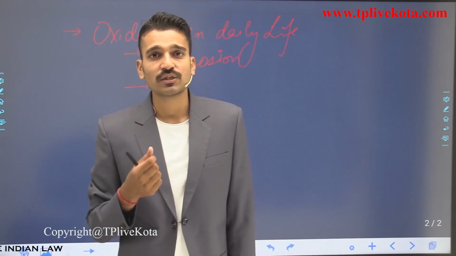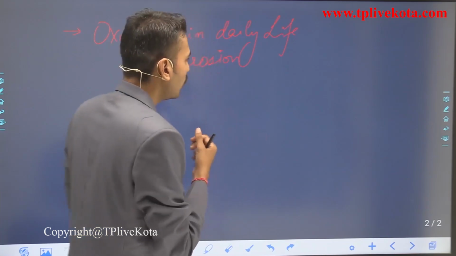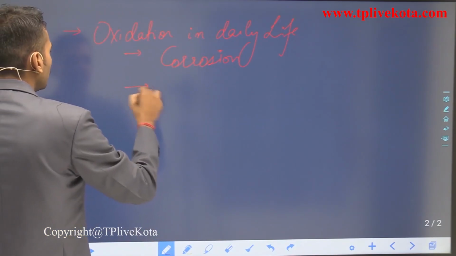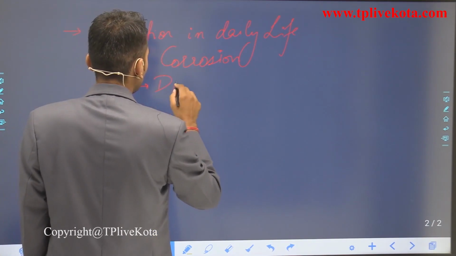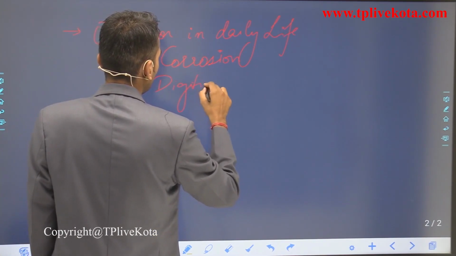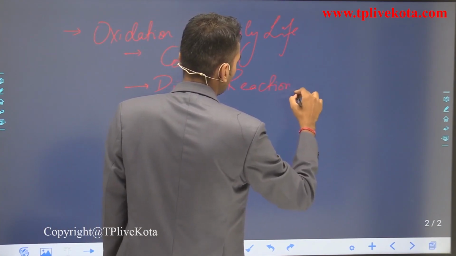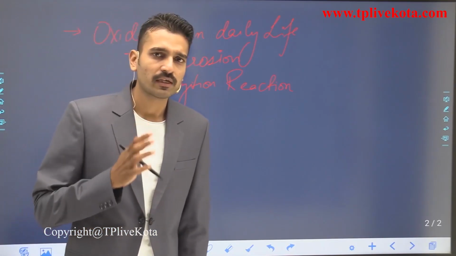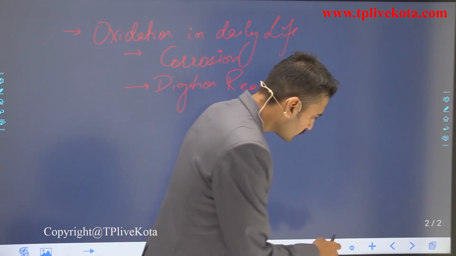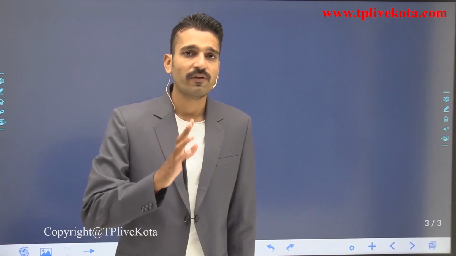In this digestion, the oxidation reaction takes place. So we are also going to see the digestion reactions here. These are some of the topics that we are going to study.